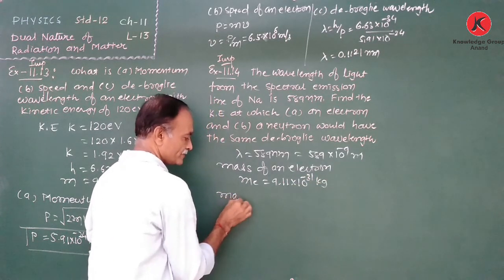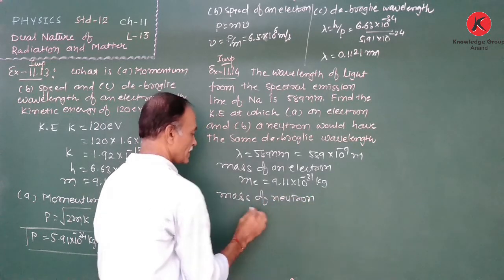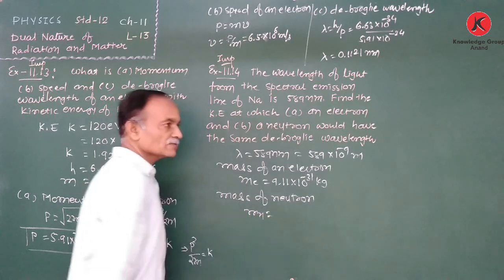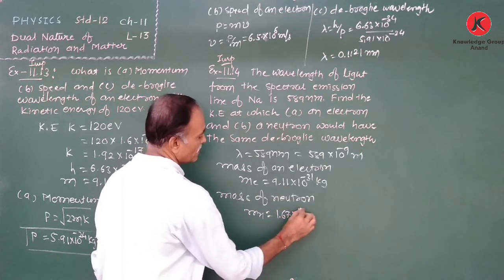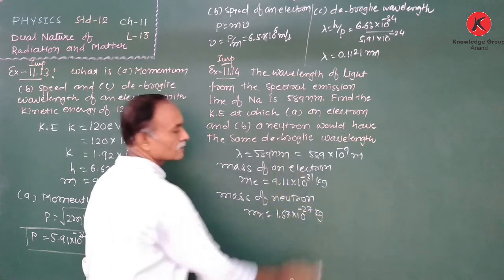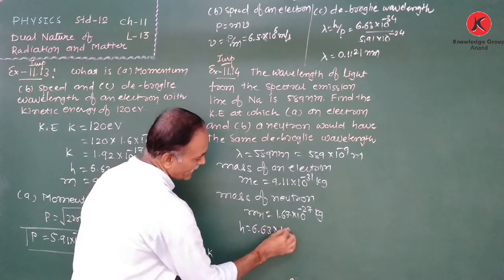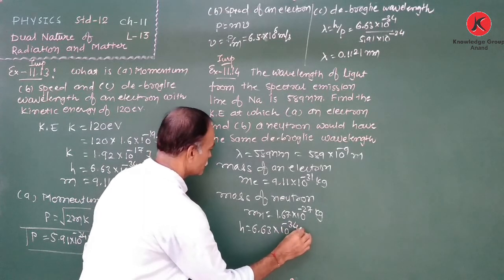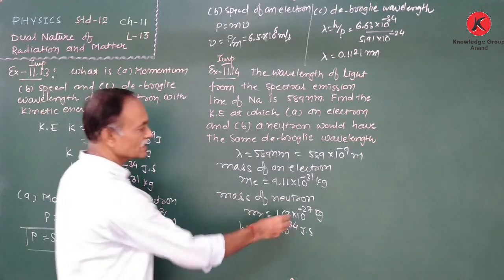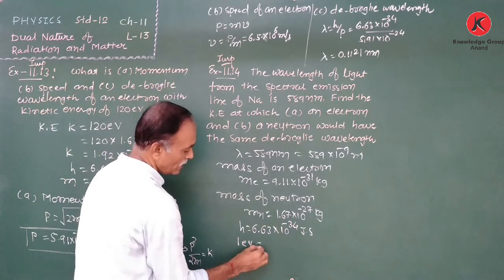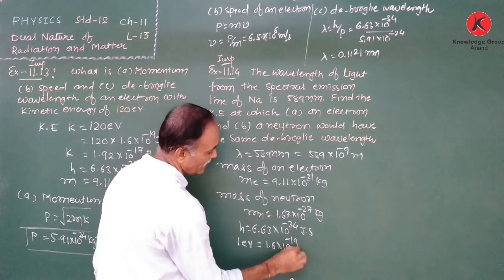Mass of neutron, mn, is the same as the mass of the proton, therefore 1.67 into 10 to the power minus 27 kg. Planck's constant is required, 6.63 into 10 to the power minus 34 joule second. We also require the conversion of electron volt into joule. 1 electron volt is equal to 1.6 into 10 to the power minus 19 joule.